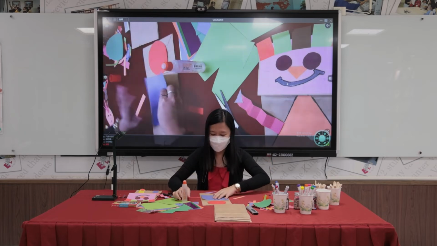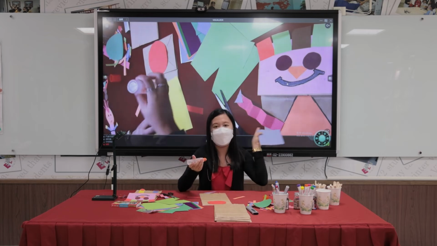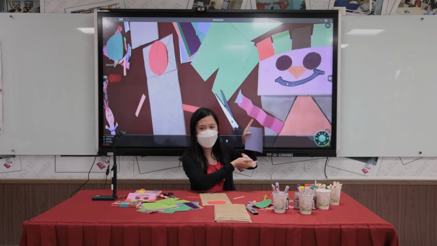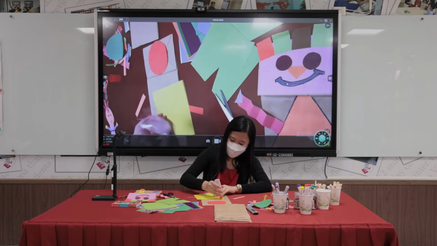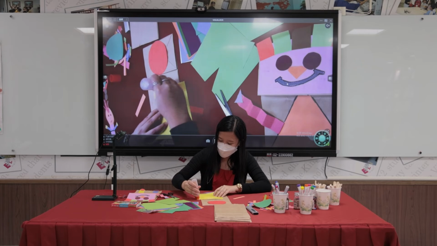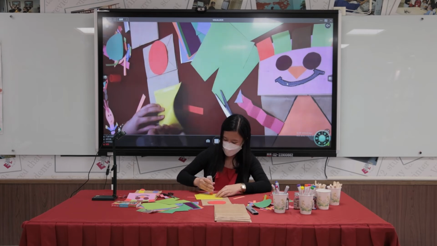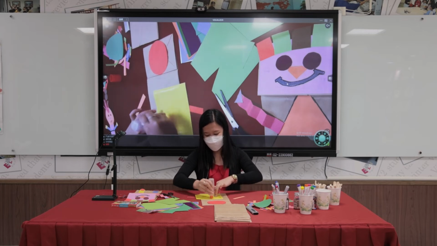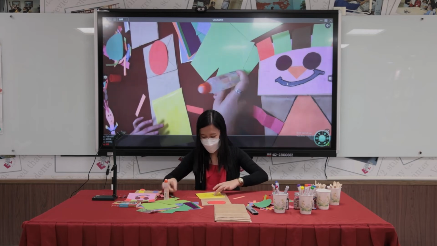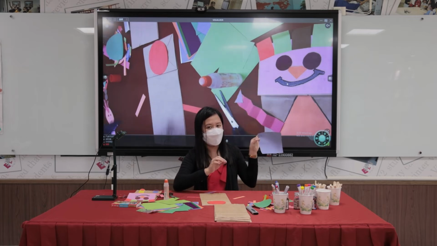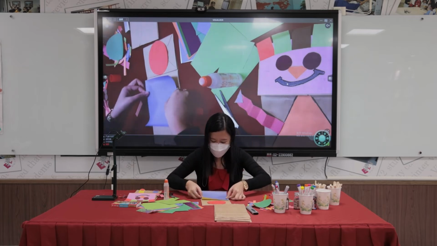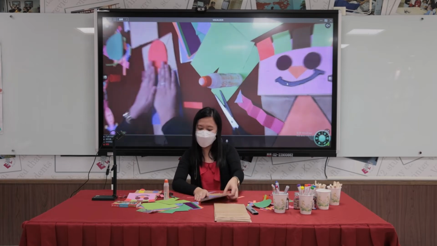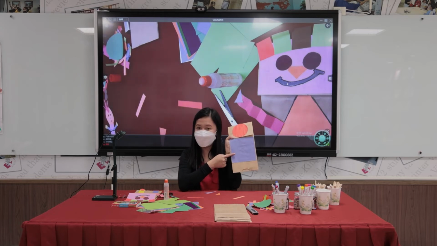Next, we should have, of course, the puppet's body. It's a square, right? Square because it has 4 sides. Okay. Just put some glue, glue around, and even at the center. Okay? Let's do it fast. All right. So, I'll paste it here, then tap, tap, tap. I'm done. The puppet's body is done.